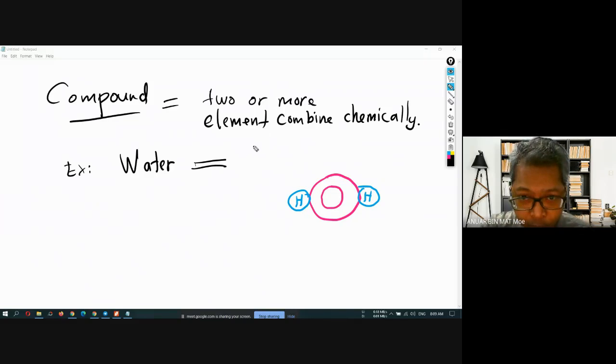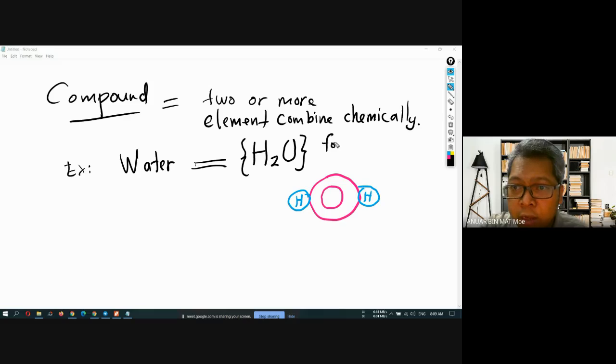So the formula for water is H2O. H2O here is the chemical formula for water. When you go to Form 4, Form 5, if you take chemistry, you will learn more about this. An example of a compound is H2O, or water.